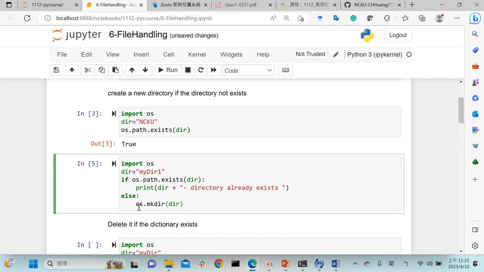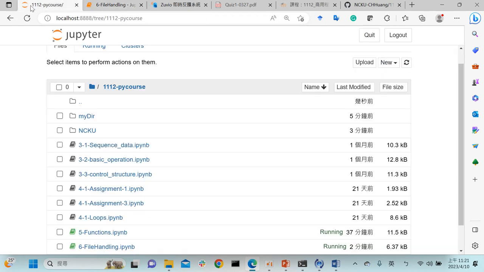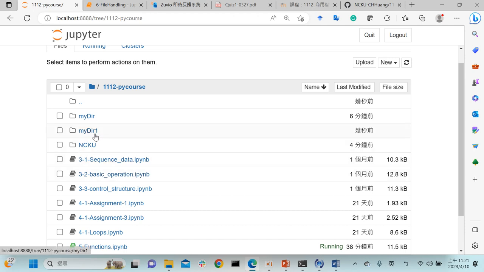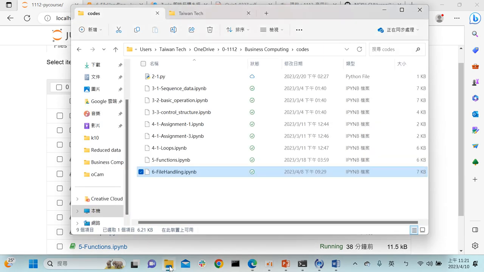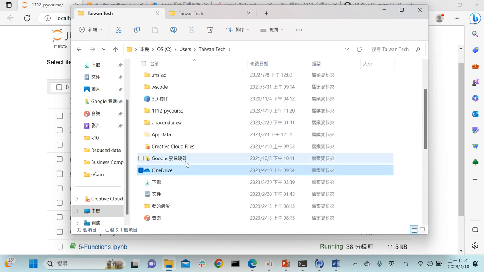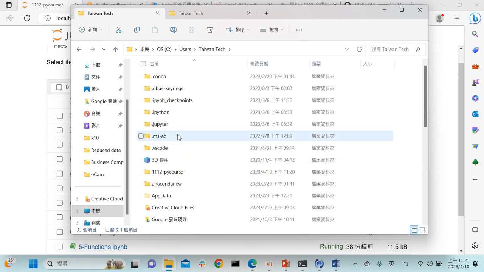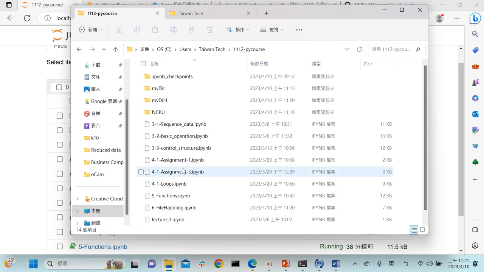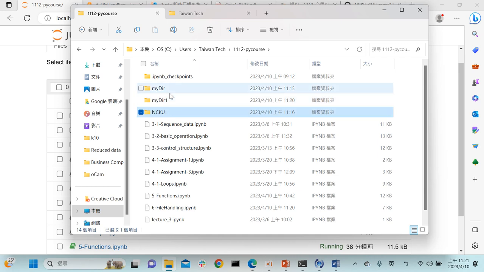They do not show anything because they only help us to create a new folder. In here, you can see my directory 1 is in here. So that is just a new folder. And we can go back to our computer to find our disk. Here you can see there are 3 folders, created by myself, created by my Python language.